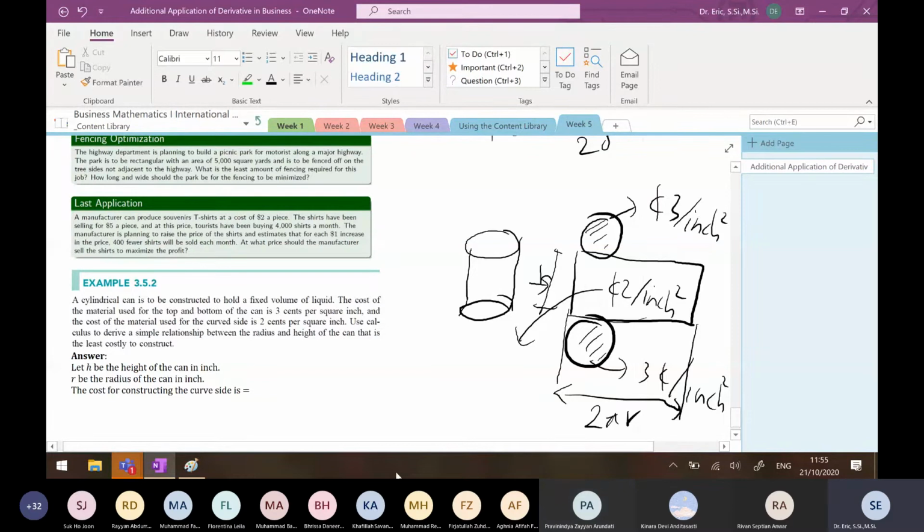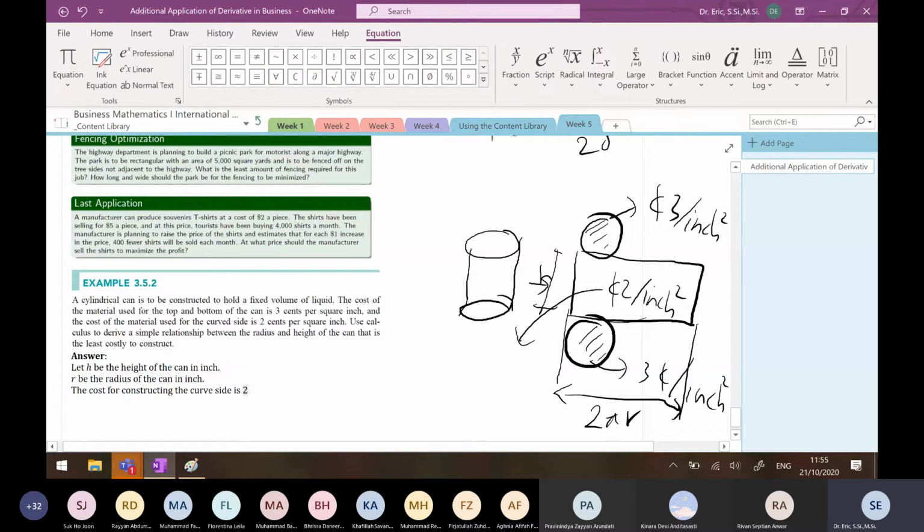So the area is 2 pi r h. Don't forget, this is the area, but the cost is 2 cents for every inch squared.